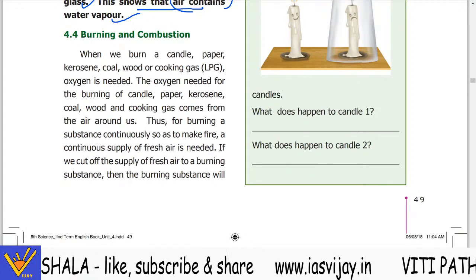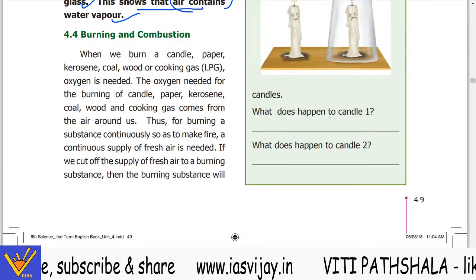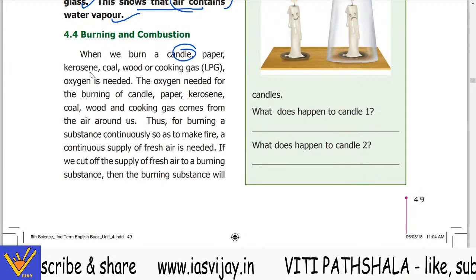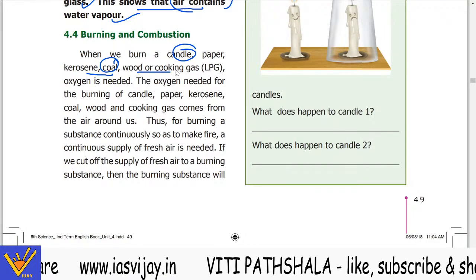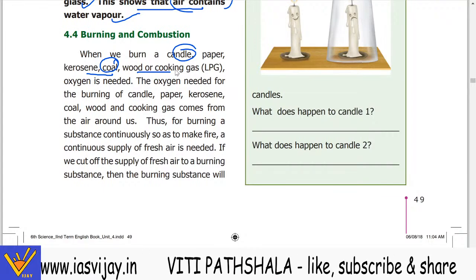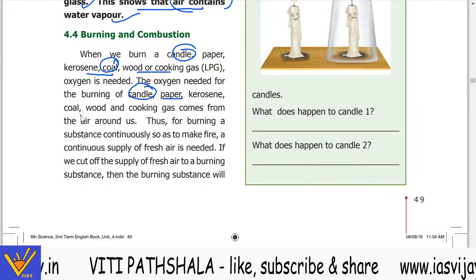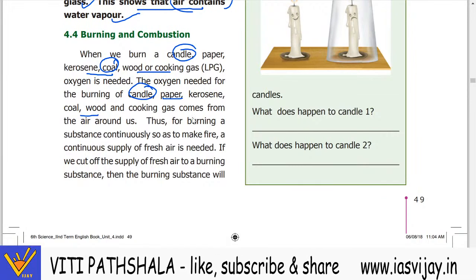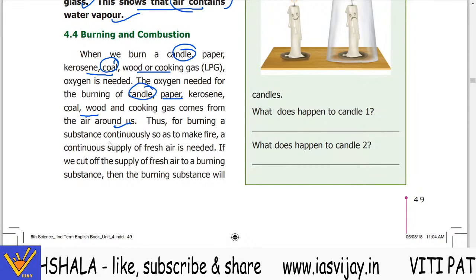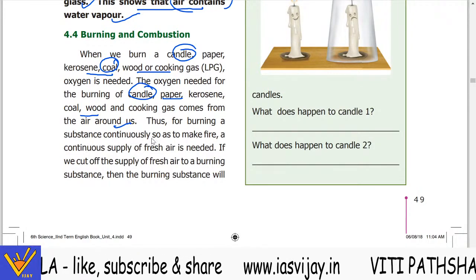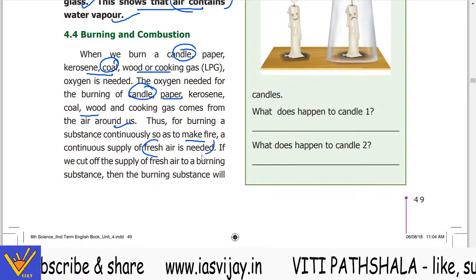Now next we would be doing burning and combustion. When we burn a candle, paper, kerosene, coal, wood, and cooking gas LPG, oxygen is needed. The oxygen needed for the burning of the candle, paper, kerosene, coal, wood, and cooking gas comes from the air around us. Thus, for burning the substance continuously so as to make the fire, a continuous supply of fresh air is needed.